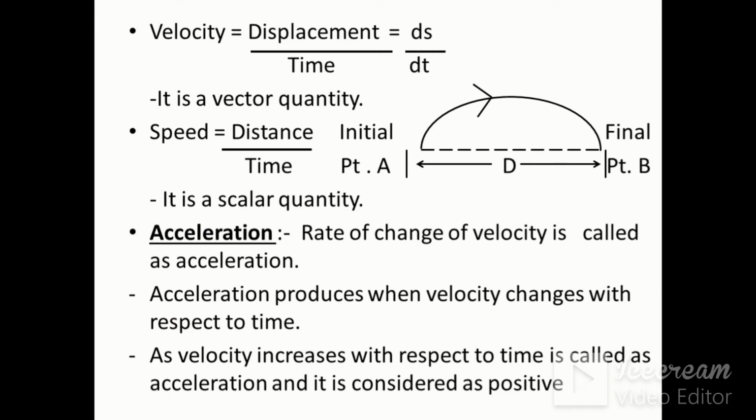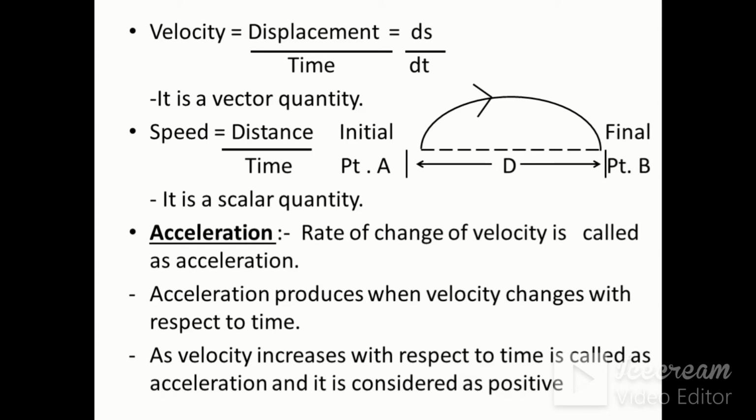Velocity is defined as the change in displacement upon change in time, that is velocity is equal to ds by dt. As displacement is a vector quantity, it depends upon the magnitude as well as direction, therefore velocity is also a vector quantity. Speed is equal to distance upon time. Since distance is a scalar quantity and time is also a scalar quantity, scalar upon scalar will be scalar itself, therefore speed is a scalar quantity.